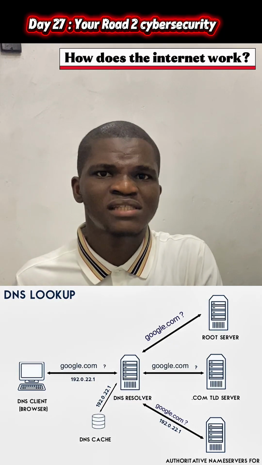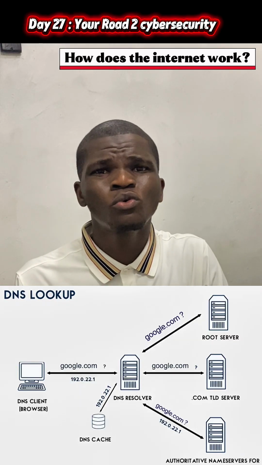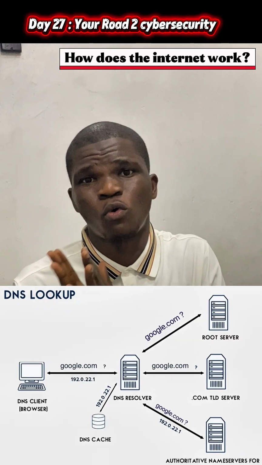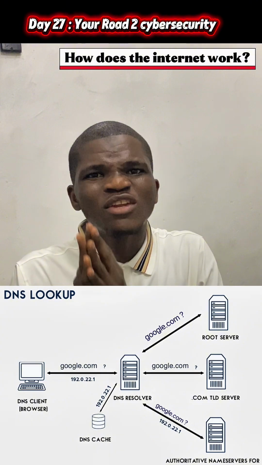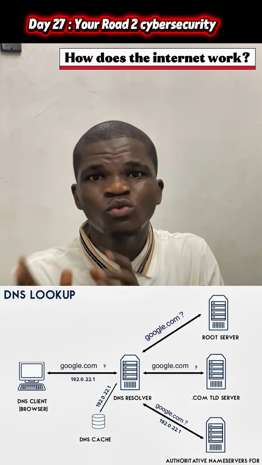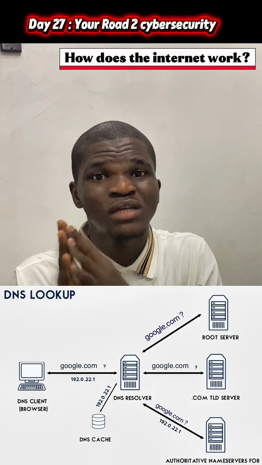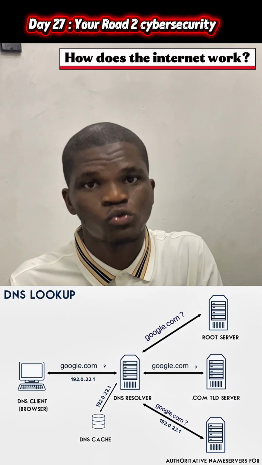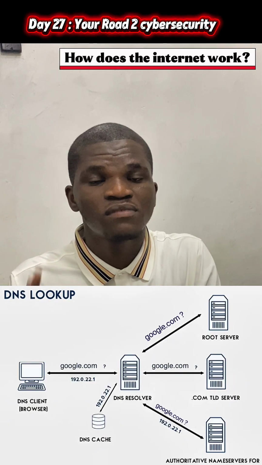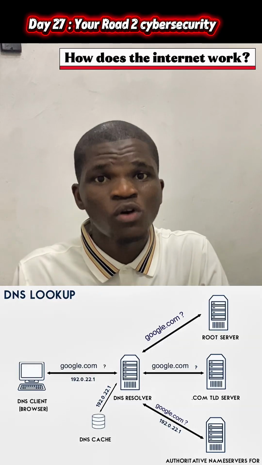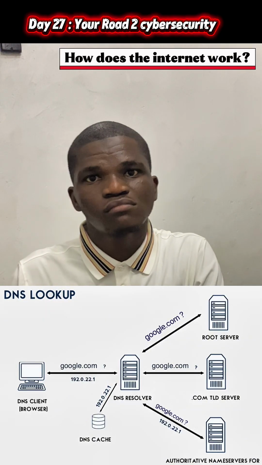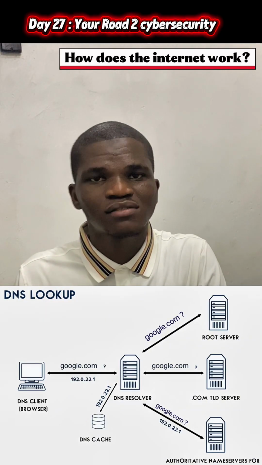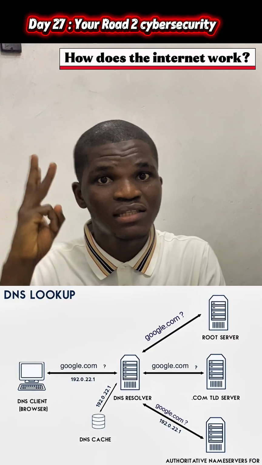Now, the top level domain server will say, me too, I don't know anybody that bears google.com, but I think I know their office. Their office is so. So go to the authoritative server. Then the DNS resolver will still go and ask the authoritative resolver, making three of them now.